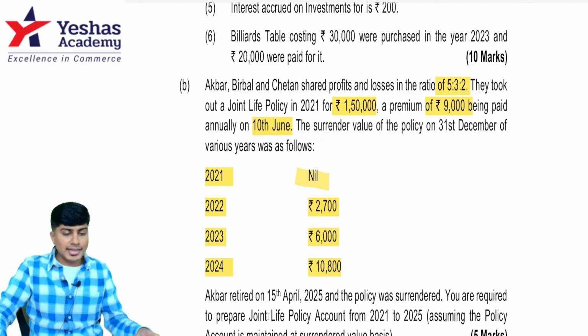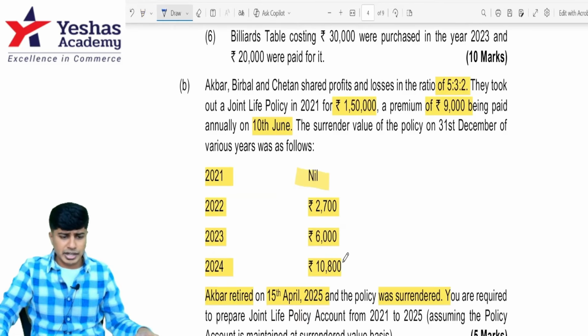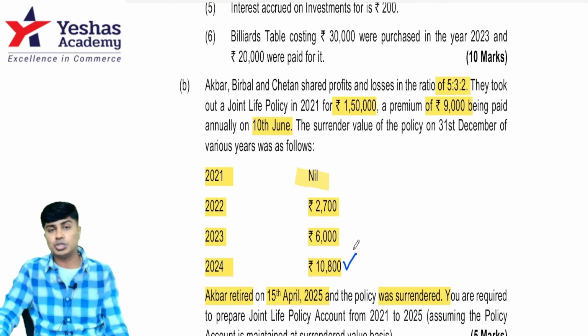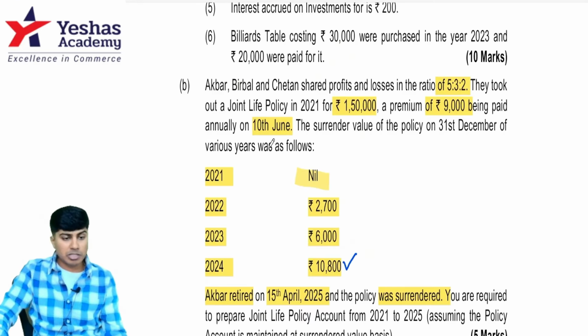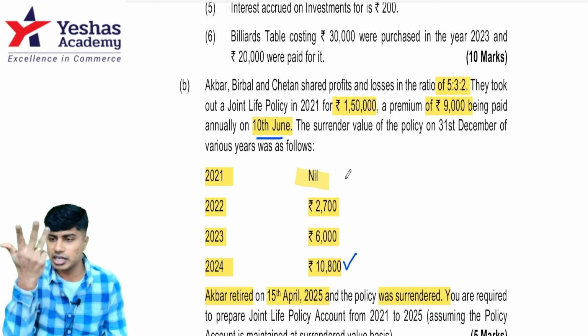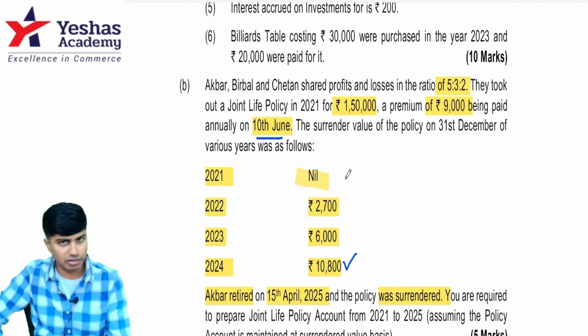In the year 2025, on 15th of April, the policy was surrendered because Akbar retired. The policy was surrendered because they have not mentioned any other value. They will receive 10,800 rupees when the policy is surrendered. Have they paid premium in 2025? No. Premium is paid every year on 10th June. So we pay premium on 10th June in 2021, then 22, 23, 24. In 25, before I pay, I surrender and receive 10,800.